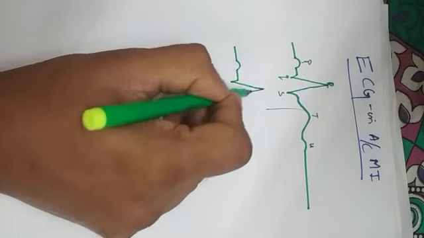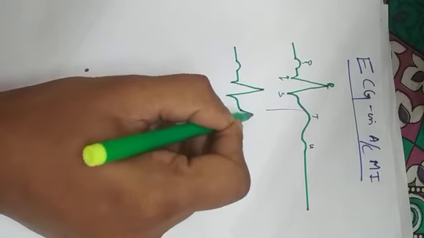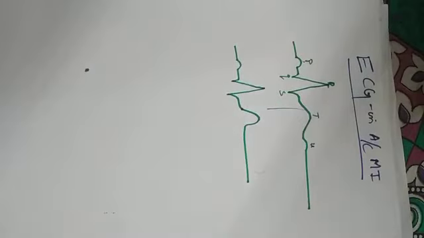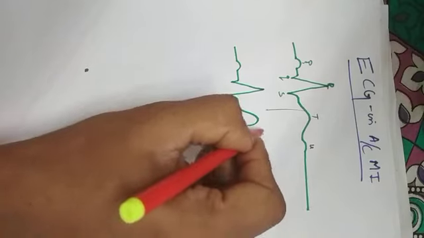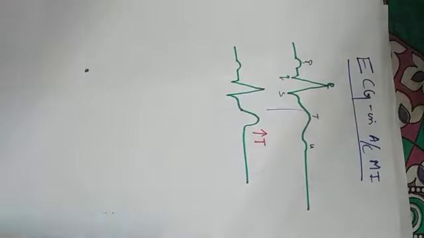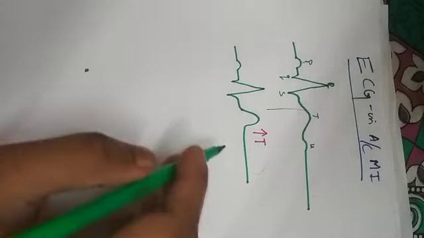So the first change is the increase in amplitude of T wave. This is the first change. There is increase in amplitude of T wave. It is also called peaking T wave. This is the first change, and this change takes place within minutes after myocardial infarction.